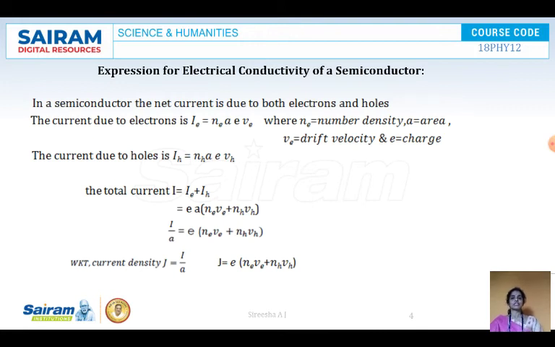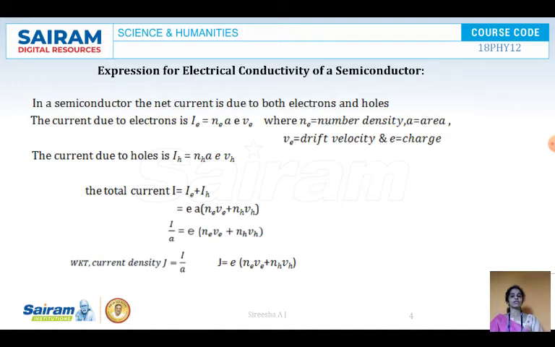Next, we derive an expression for the electrical conductivity of a semiconductor. In a semiconductor, the net current is due to electrons and holes. Just now I have told you it is electrons in the conduction band and holes in the valence band that move, constituting the electron current and hole current, which contribute to the conductivity in a semiconductor.